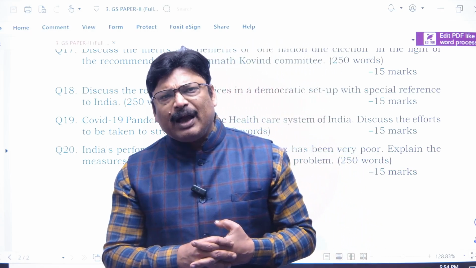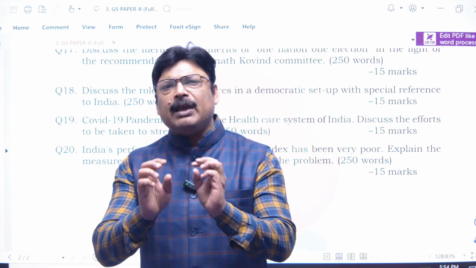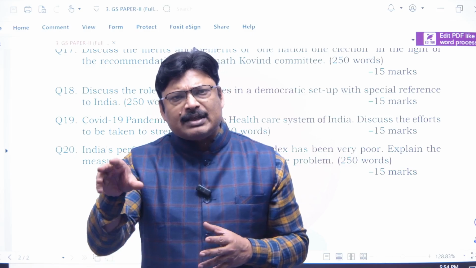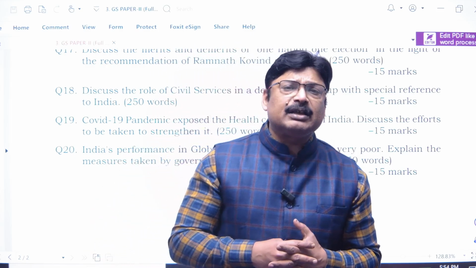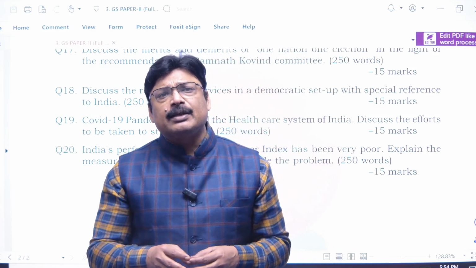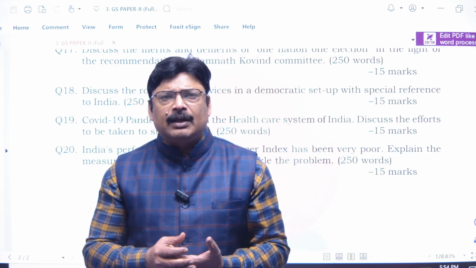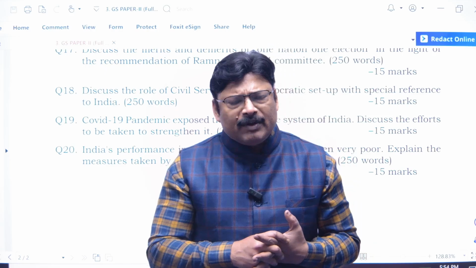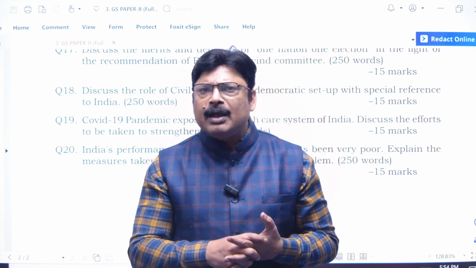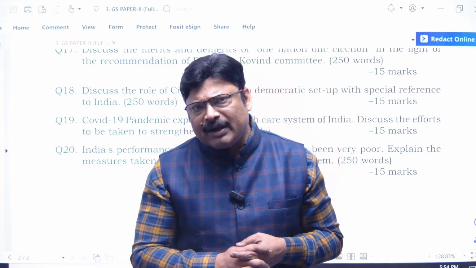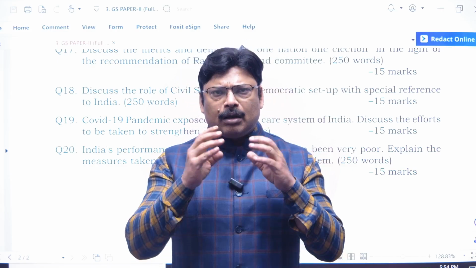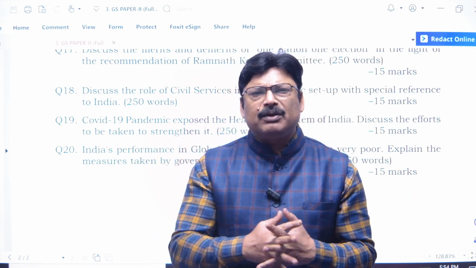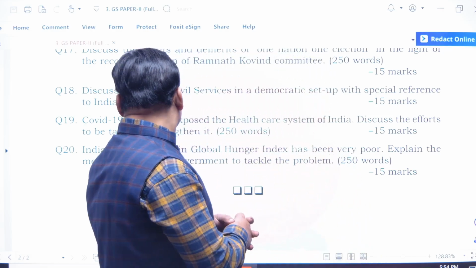This is the reason why, for the efficacy of the legislature and the proper functioning of the executive, the civil services become the backbone, whether it's foreign affairs or financial affairs. There is no aspect of administration in India which is not dominated by civil servants. And for any good governance, what is required is good civil servants in India. So this was what you were supposed to write.